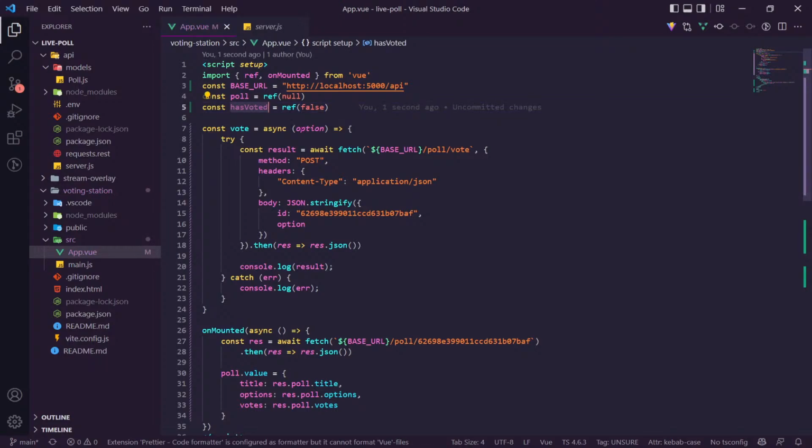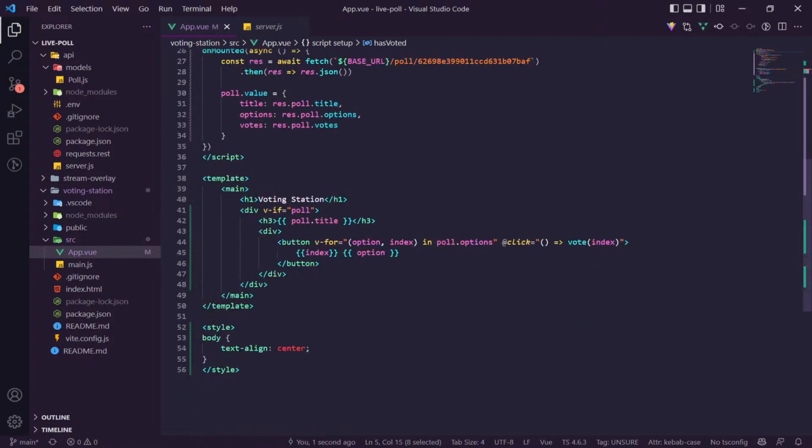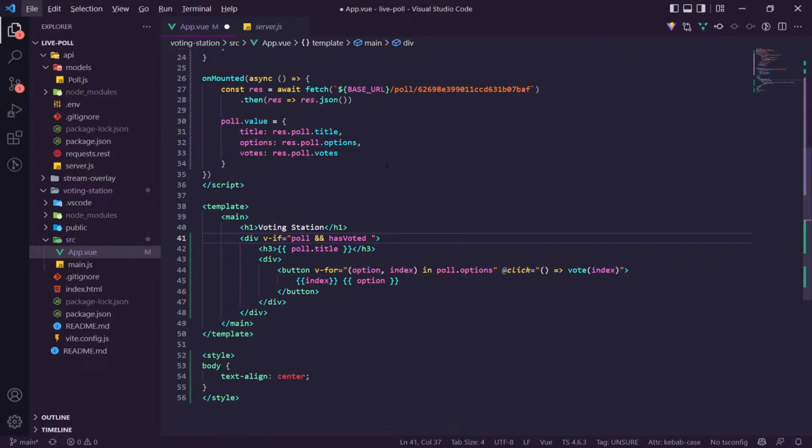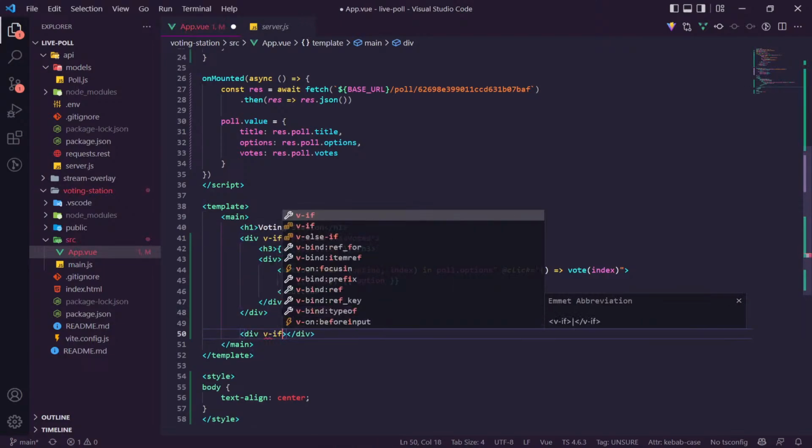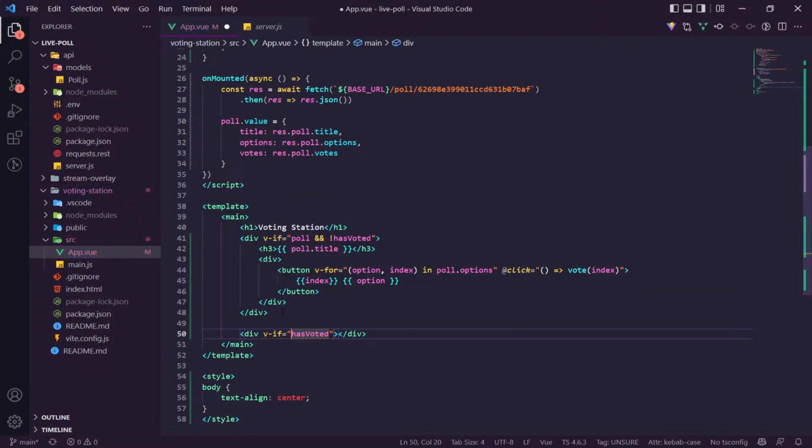Go down to our app and say v-if poll and not hasVoted. And then we need another div that just says v-if poll and this time hasVoted. We could probably do a v-else-if here. Is that how it works?